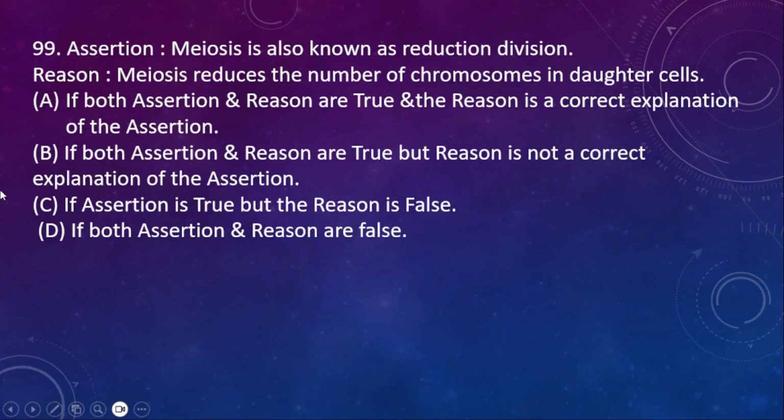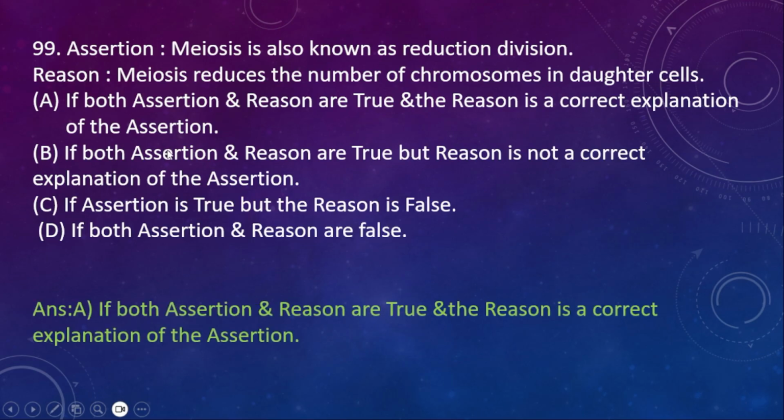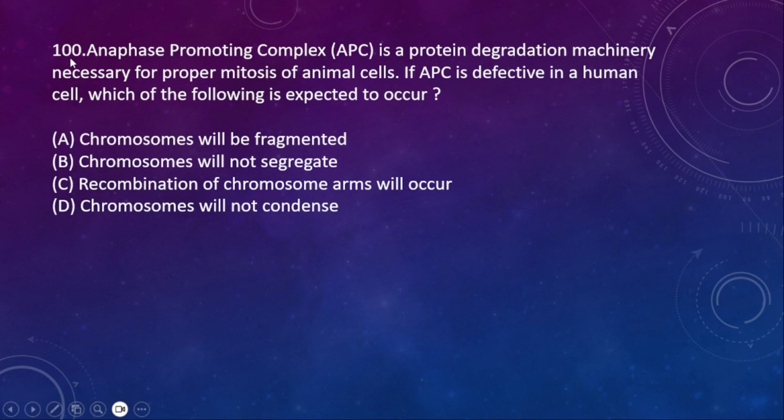99. Assertion and reasoning. Meiosis is also known as reduction division. Correct. Meiosis reduces the number of chromosomes in daughter cells. So here the right option is A. 100. The centuryth question, and then last question of today's class.